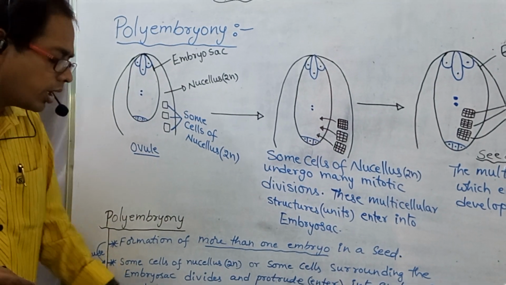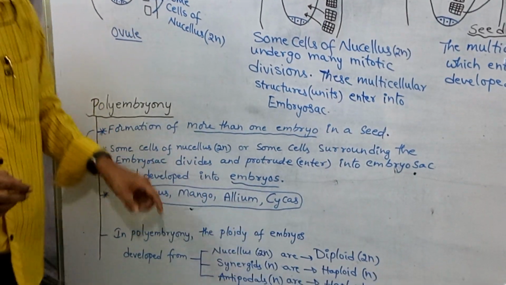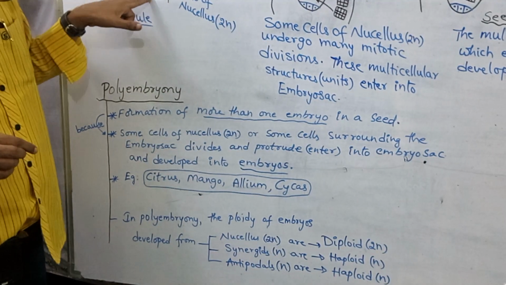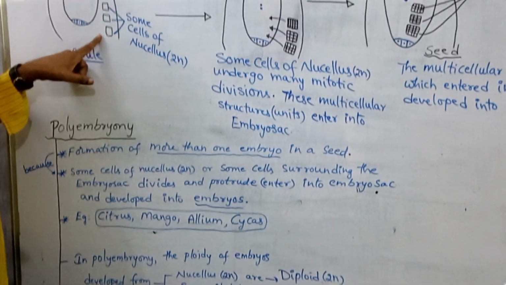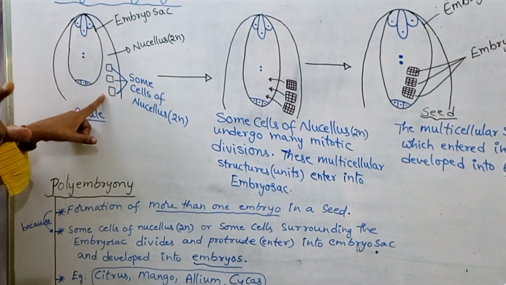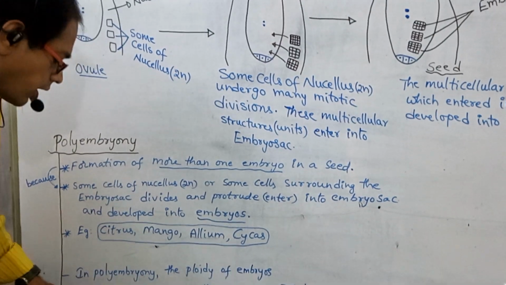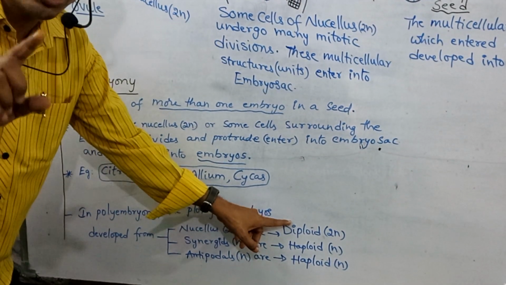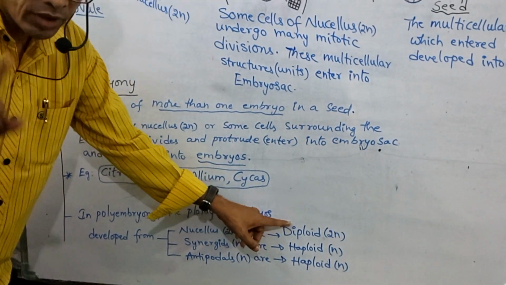In polyembryony, what is the ploidy of embryos developed from nucellus? Here the embryos are developed from which part? Nucellus, isn't it? As nucellus is diploid, the ploidy of embryos developed from nucellus is diploid. Why are these embryos diploid? Nucellus is diploid, so embryos are diploid.